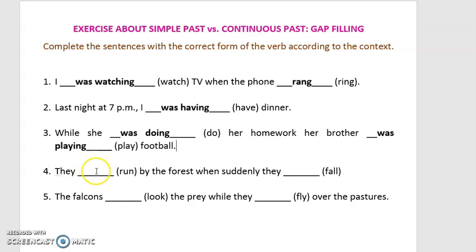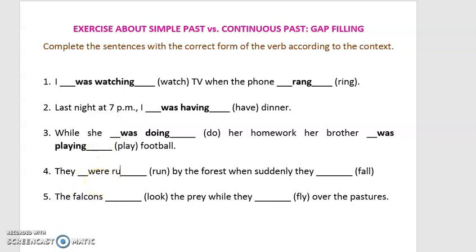Let's analyze number 4. They run by the forest when suddenly, cuando de repente, when suddenly they fall. So we have the same exercise as the first one. The first verb is in continuous past. So they were running.